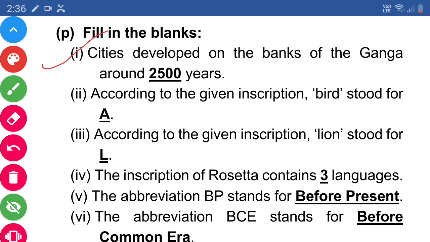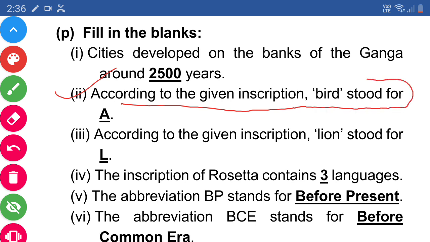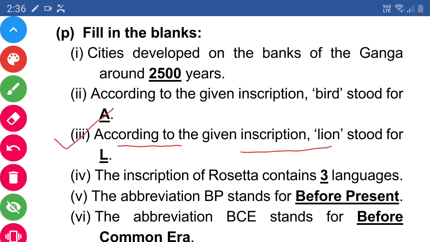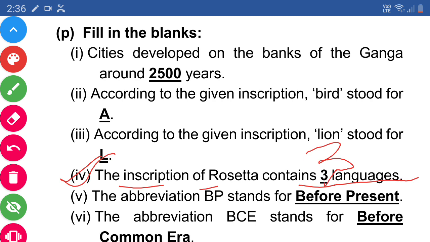Cities developed on the banks of river Ganga around dash years. Answer is 2500 years. Next one, according to the given inscription, bird stood for dash. So answer is A. Next, third one, according to the given inscription, lion stood for L. Next, fourth one, the inscription of Rosetta contains dash languages. Answer is it contains 3 languages.